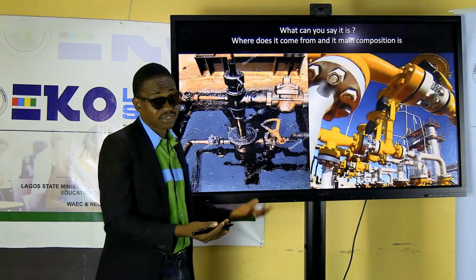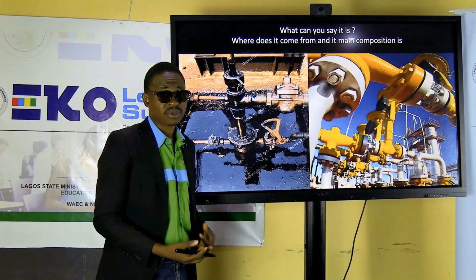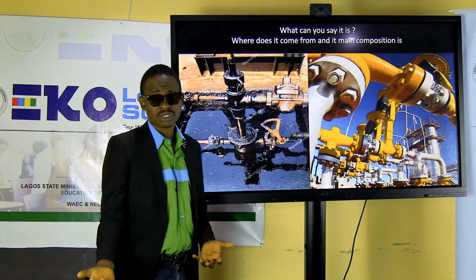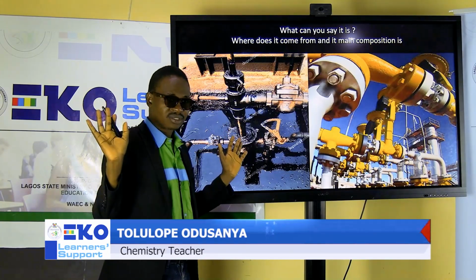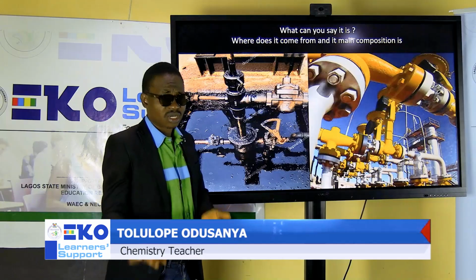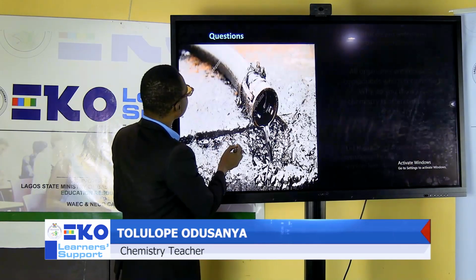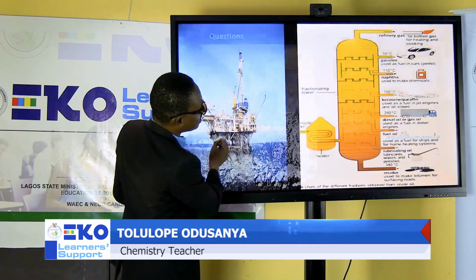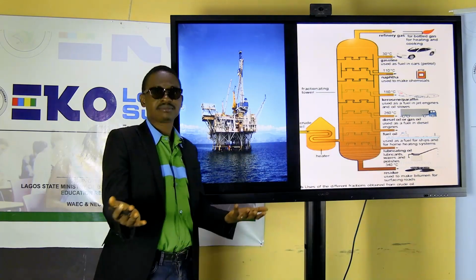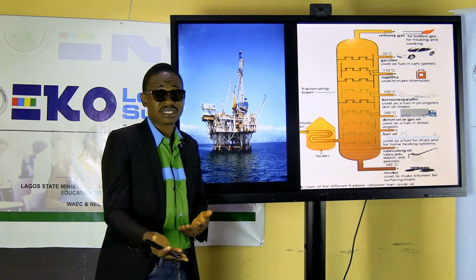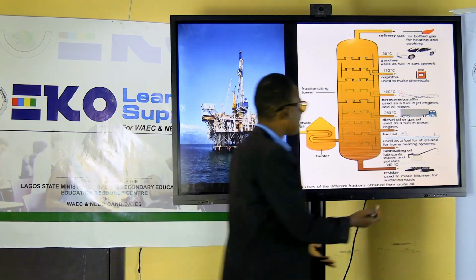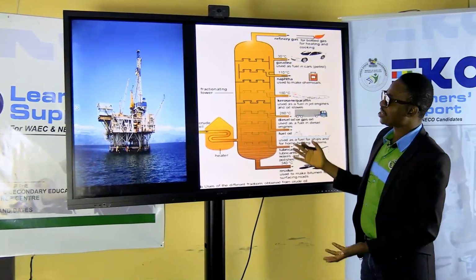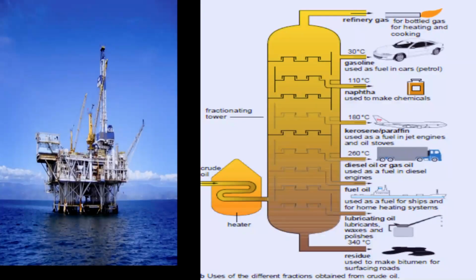So this is basically the crude oil. What are they trying to do? They are trying to explore it from underneath. You have the onshore and the offshore. The one that they extract from the ground is called onshore. The one on the water is called offshore. Good. These are the fractions of crude oil. We are still going to talk more about it when we talk about fractional distillation of crude oil in the next class. But basically, get to know the products obtained from crude oil. So this is what offshore is, being explored on the water.